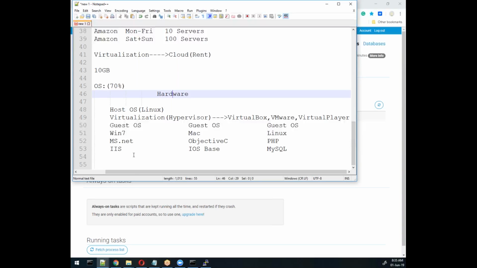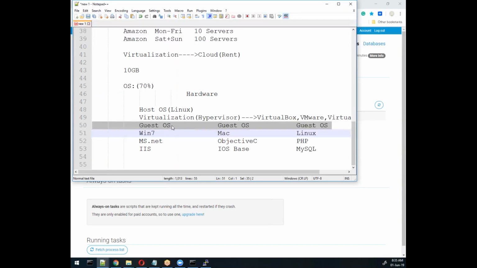But again, the problem is what? This is the big problem here. A guest OS is taking 70% of memory, at least in Windows. For others, maybe it is 40%, 30%, or 60%. But in Windows, it is taking up to 70% of resources. So this will take a huge amount of space, and there is more of a problem with this.